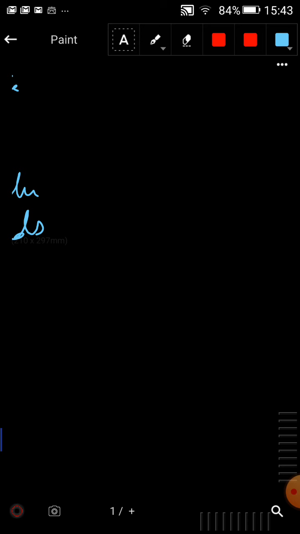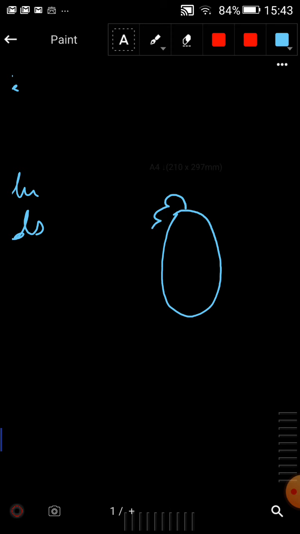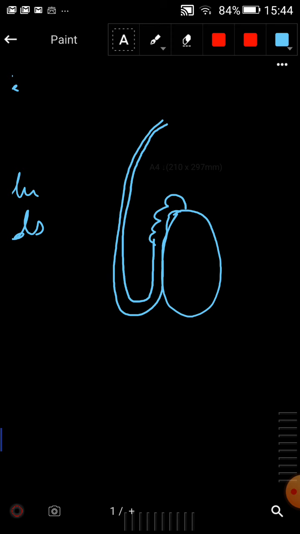The structure is almost similar in this way. This is the side view. Many glands are joining into that.